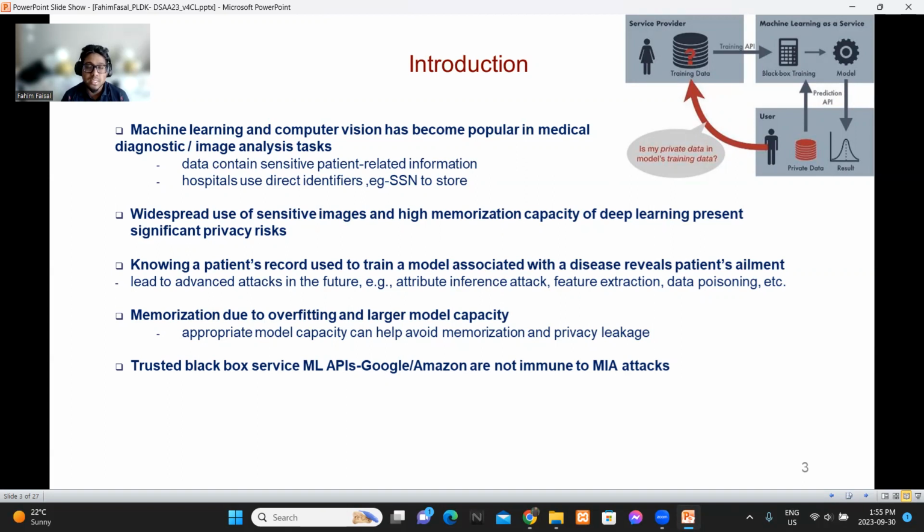So the problem is memorization. Models tend to memorize each and every data point due to their larger capacity, and they tend to overfit. And one solution is to use an appropriate model capacity that can also maintain similar utility.